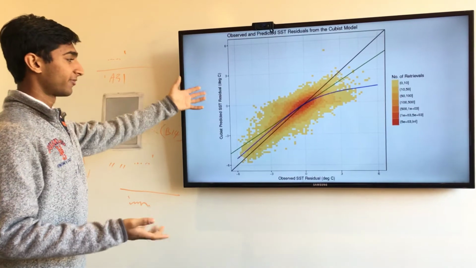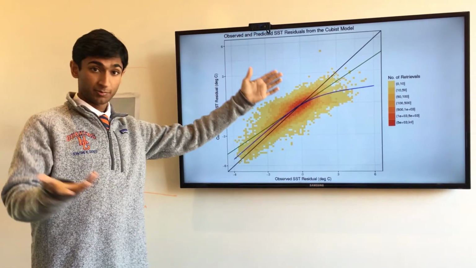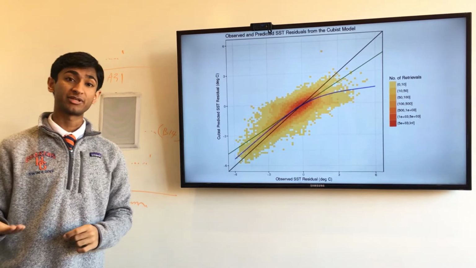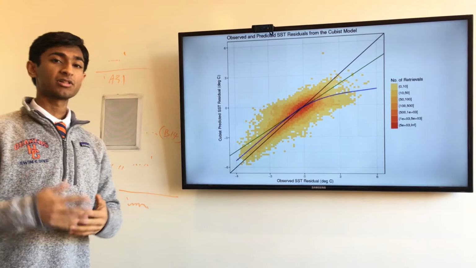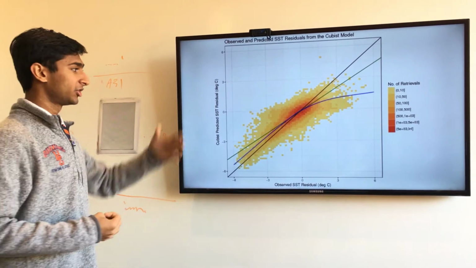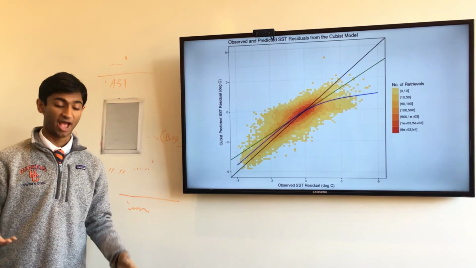So I have here a plot for you of my results, and you can see that it performs really well. In fact, the RMSE, the root mean squared error, is 0.38 degrees Celsius, and the Global Climate Observing System has stipulated that a breakthrough accuracy would be 0.4 degrees Celsius. So this provides the first ever achievement of that breakthrough accuracy.